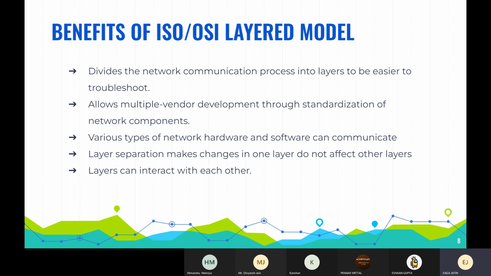It also supports multi-vendor development. Multiple networks, hardware and software communicate for this data transmission. Each layer can interact with the others, but changes happening on one layer do not affect the other.